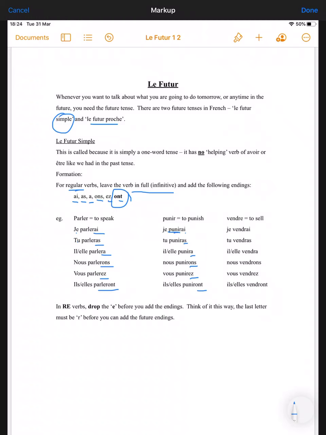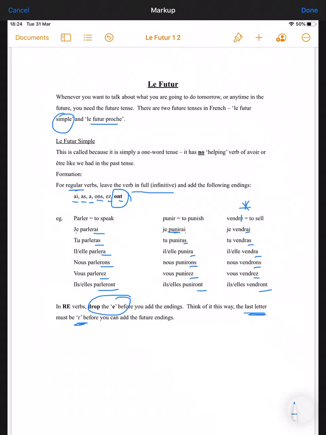For the RE verbs, there is a slight change here. So just watch with those. You do drop the E before you add on the endings. Now they are regular verbs. This is just done to accommodate pronunciation. But if you want to think of it this way, the last letter must be R before you can add on a future ending, so that you can pronounce it correctly. So you would be just dropping the E and then adding on the same set of endings. So je vendrai, tu vendras, il, elle vendra, nous vendrons, vous vendrez, il, elle vendront.